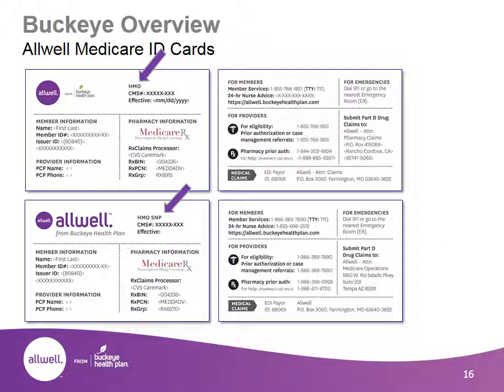The following ID cards are for our 2 Allwell Medicare products. At the top, you'll notice the ID card for our Medicare Advantage HMO. At the bottom, you'll notice the HMO SNP is notated. This is for our Medicare DSNP product. Please be sure to copy the front and the back of each card.